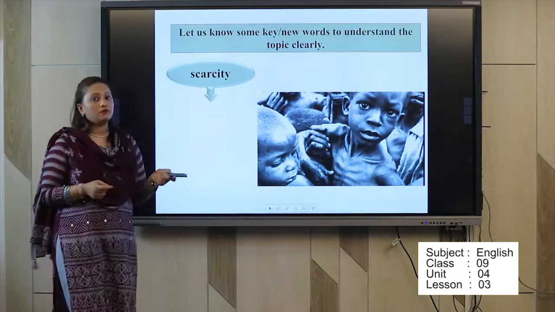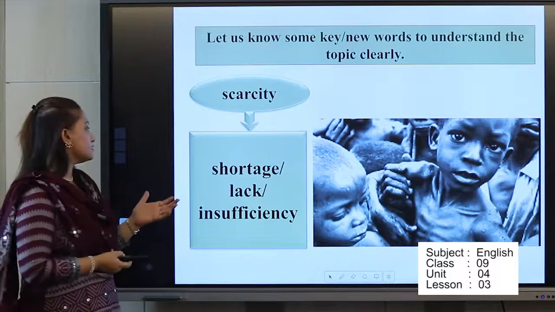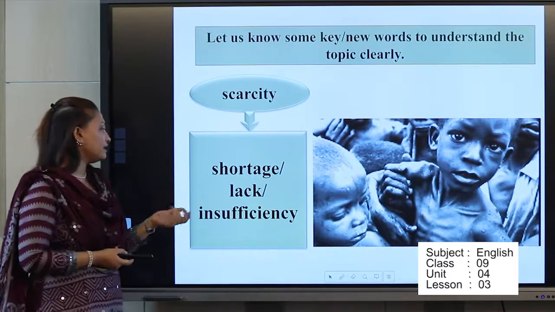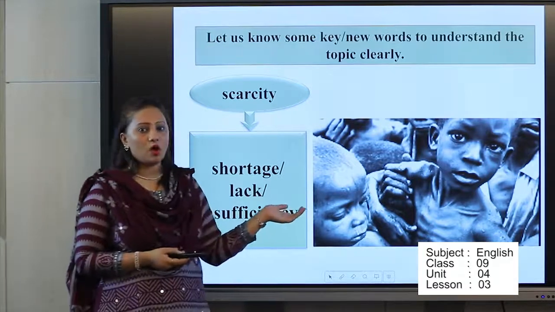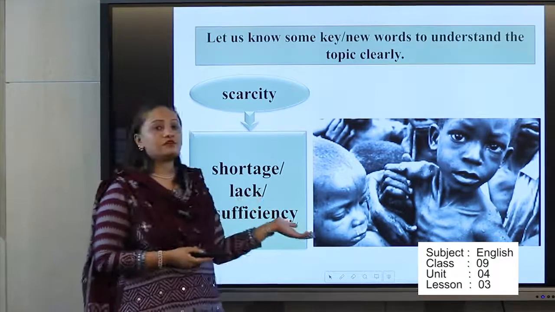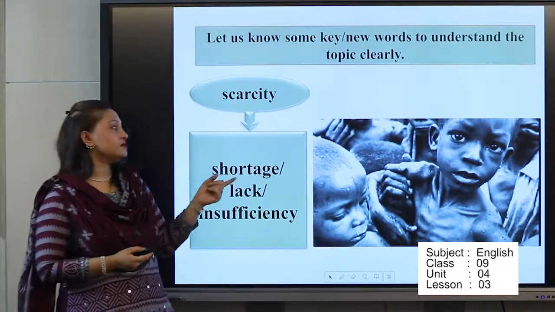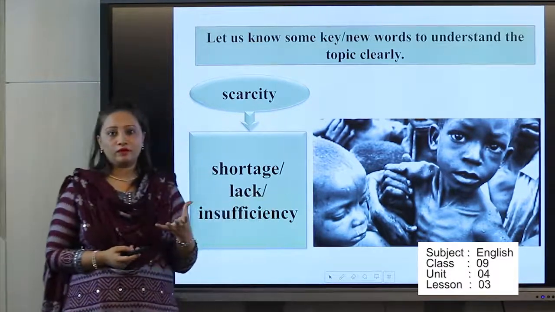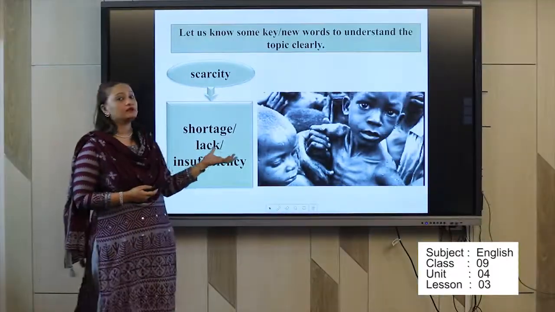Now, the word scarcity. What is the meaning of scarcity? Scarcity means shortage, lack, insufficiency. Here you can see a picture of a little boy. What type of problem is he suffering from? Can you guess? Yes, he is suffering from a food problem. He doesn't have enough food to eat. That's why he is crying.